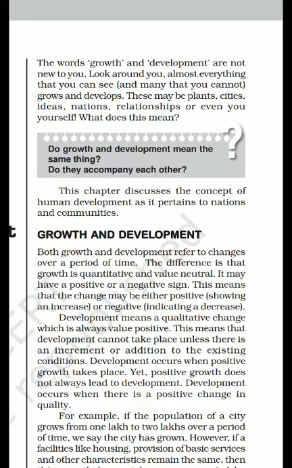So our main focus area is the condition and level of a particular nation or community.